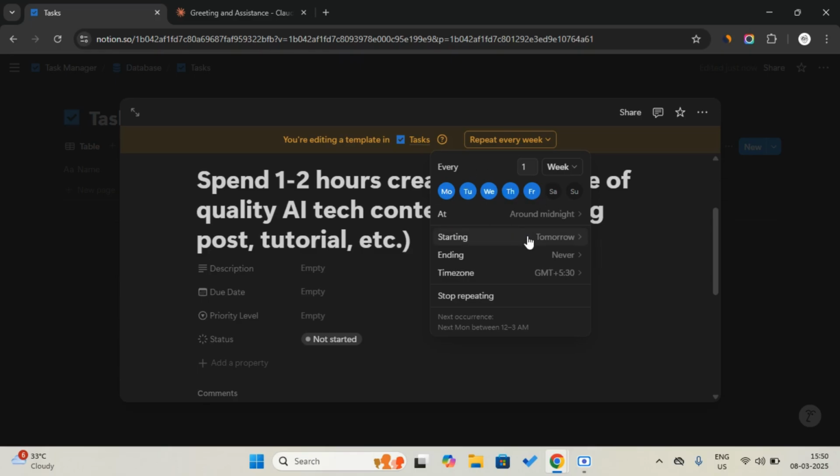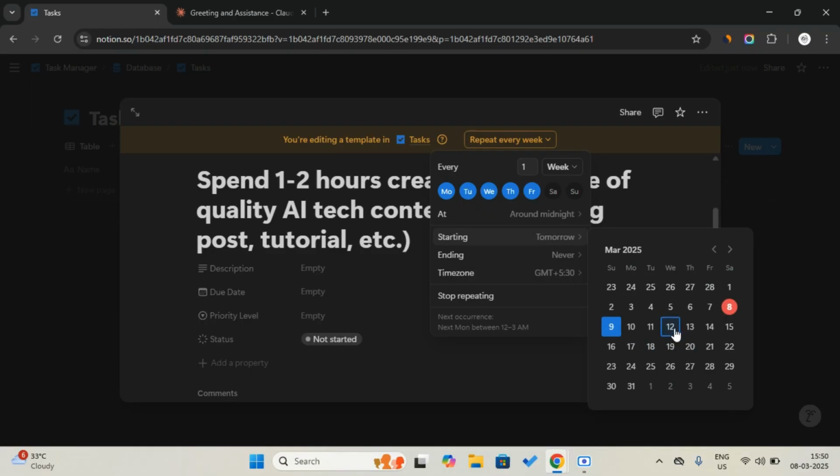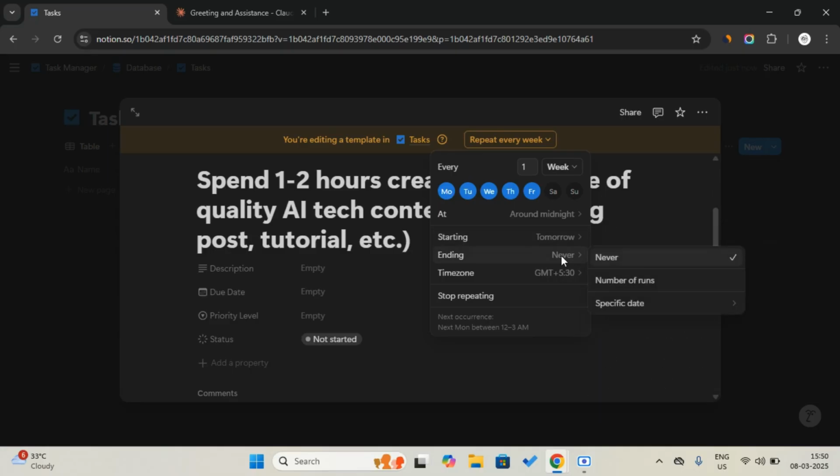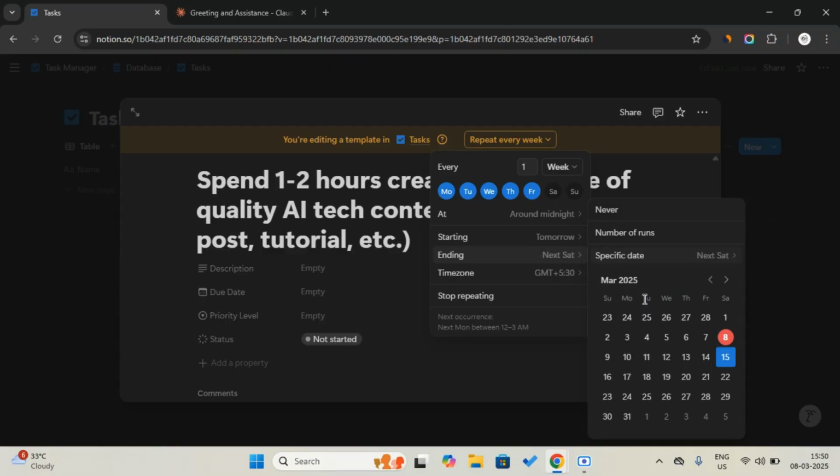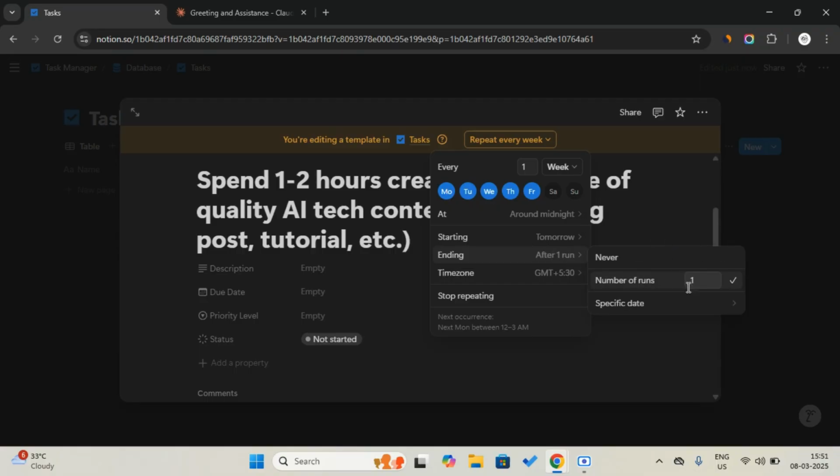Now, this is also the starting date. We can set it as today, tomorrow, or whenever you want to start, and there's also an ending date. You can specify the date here, and you can also run off a number here, like setting this to 30 or 34 days, or any days you want. Let's set it to 100 days maybe. Okay, good. Now just check this, and then it's done.